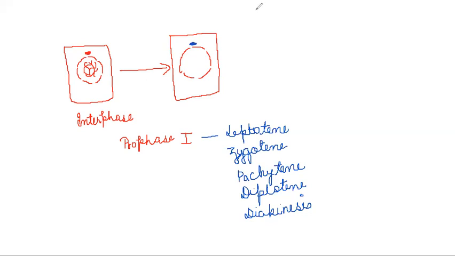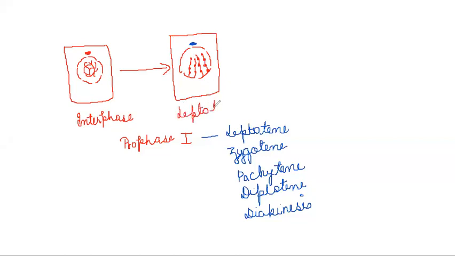And what do we see? At leptotene, the chromatin, which was thread-like, starts to condense. We see that they are condensing, hence we see a beaded structure. Now these beaded structures are connected to the nuclear membrane, so it appears like a bouquet or a basket. Let us say there are 4 chromosomes we are seeing, and this is what is visible in leptotene. Why do we see the structure like this? Because the chromosomes have started to condense, but they have not completely condensed.